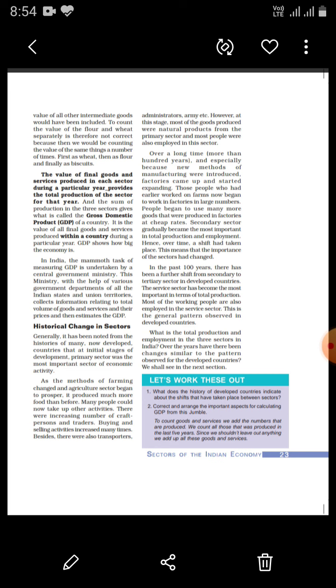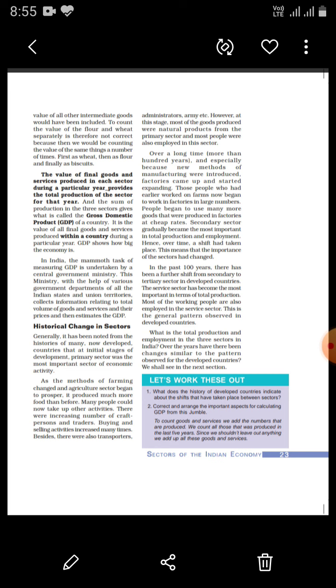Now, the sum of production in these three sectors gives the value of the gross domestic product in a country. Now, let us define what is GDP finally. GDP is the value of all the final goods and services produced within a country during a particular year. It is GDP.